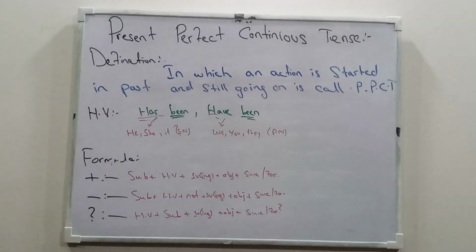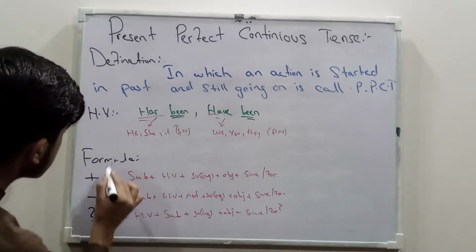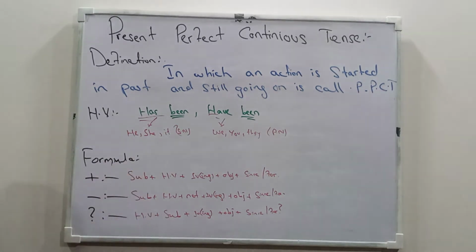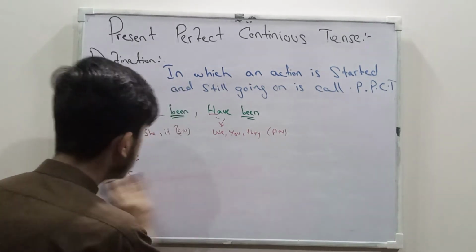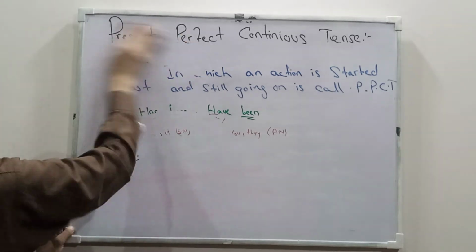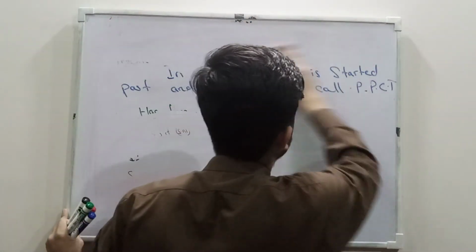So these are the formulas: positive, negative, interrogative formula of what we say present perfect continuous tense. And if someone wants to note, he or she can note. And now I will move on and make some sentences for you. We'll make some examples of how to use it and where to use it.